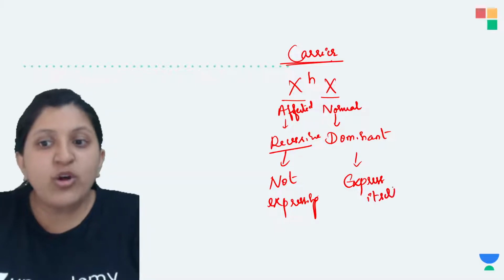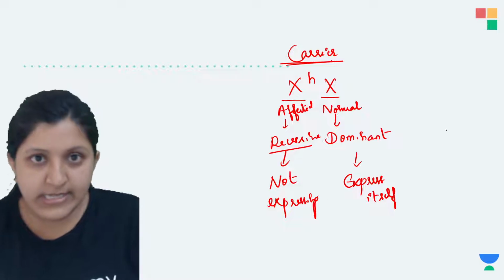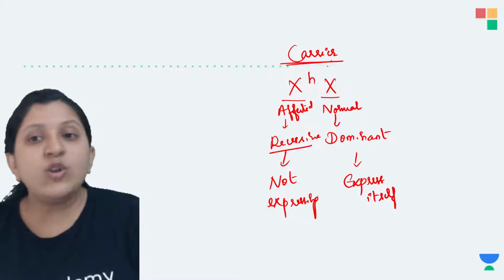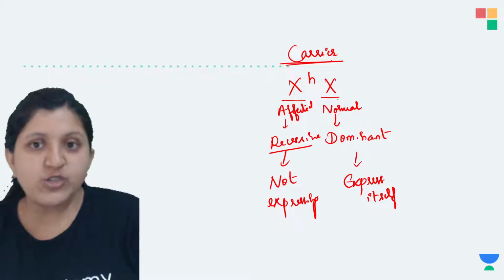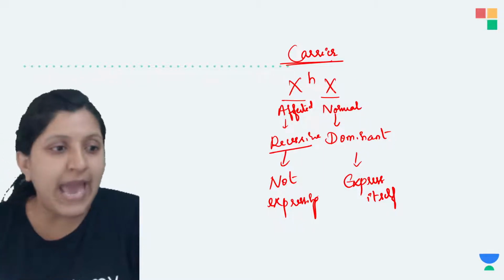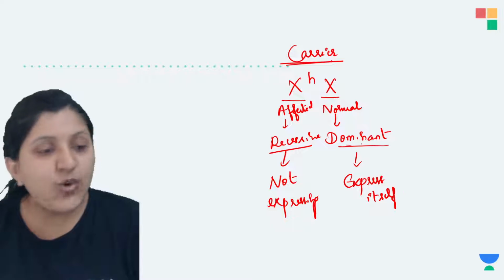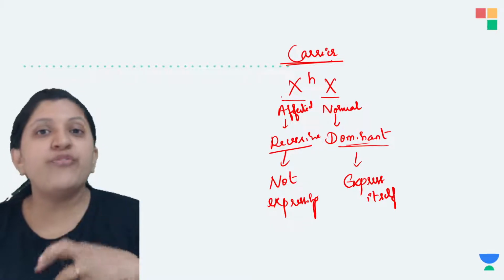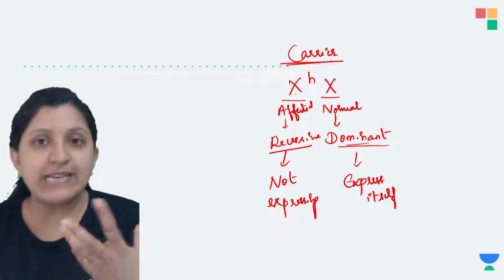Based on that we can say that always the normal chromosome is going to take over the action. That means it is going to express itself. It will not allow the expression of a faulty chromosome because this is a diseased one.